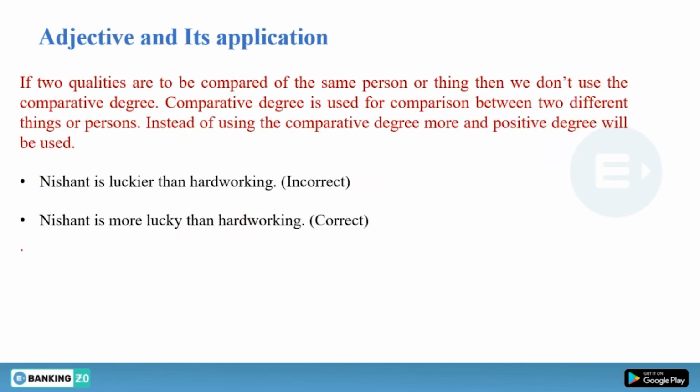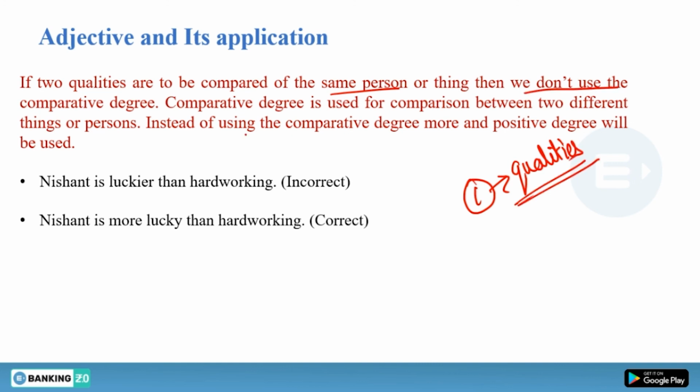Now the next concept we have: when two qualities are to be compared of the same person. We are not talking about two persons, we are talking about only one person, and we are comparing qualities. It could be any person, could be any thing. So we have only one person and we are comparing two qualities of this person, then what happens?